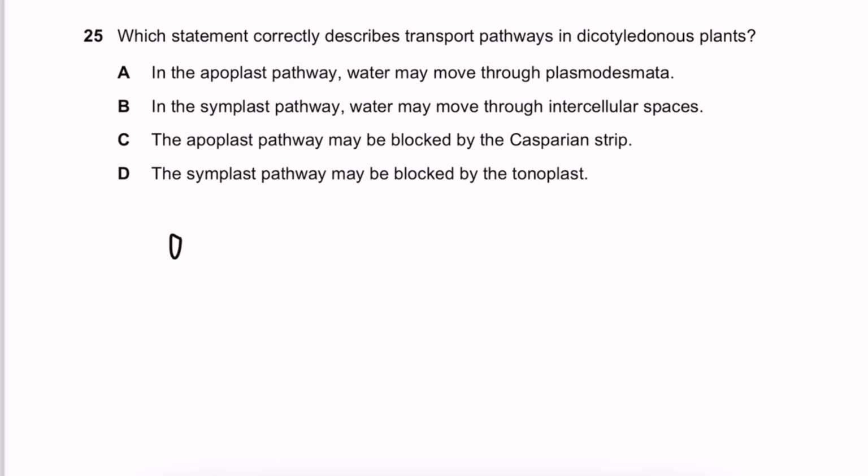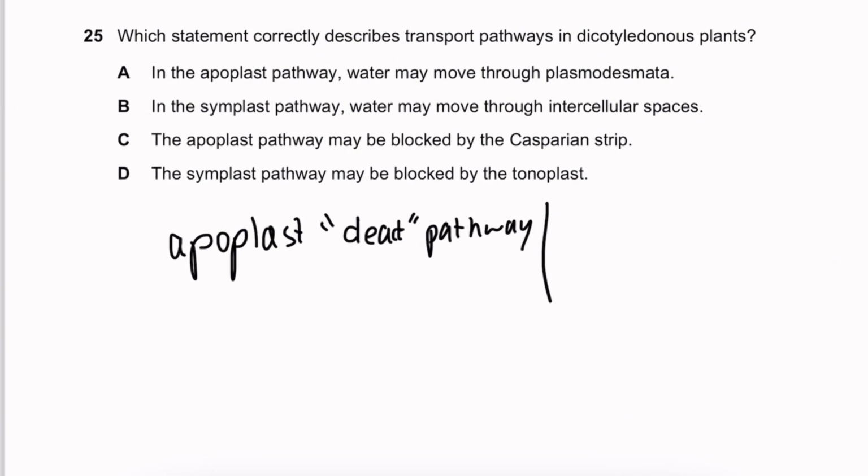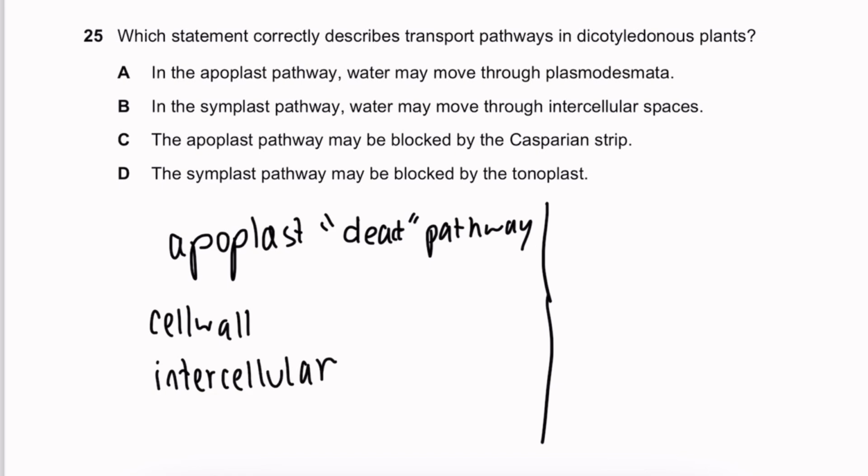So the apoplast pathway is known as the dead pathway. It's basically made of non-living materials. So things like the cell wall and the intercellular spaces, all these things that are non-living, form part of the apoplast pathway. And what we mean by pathway is that it provides a road or path for water and nutrients to pass through.